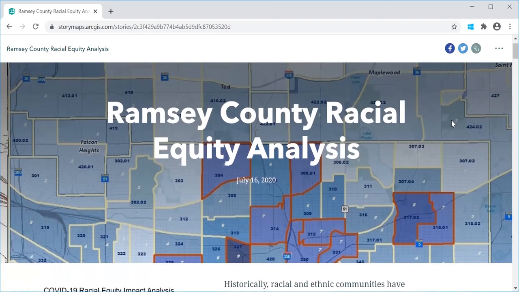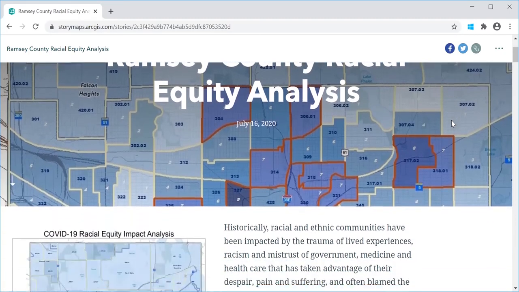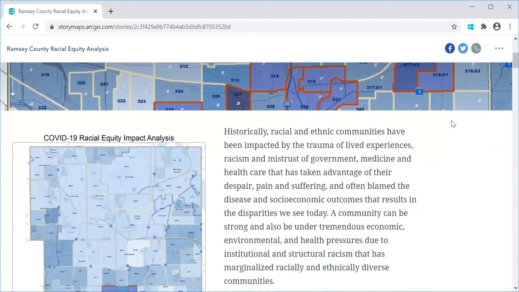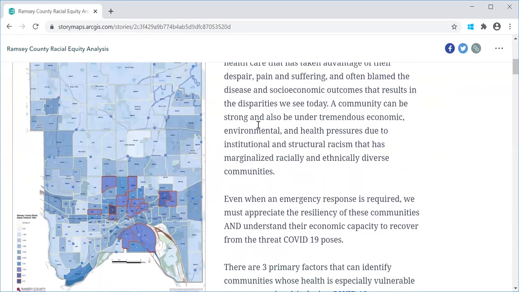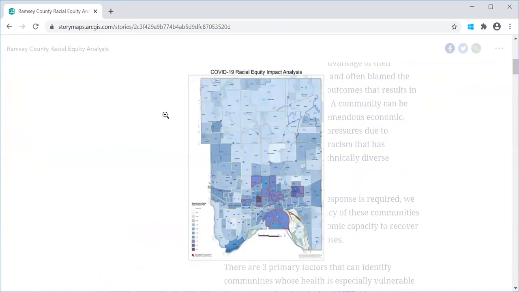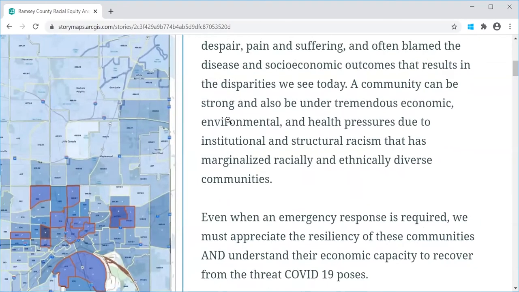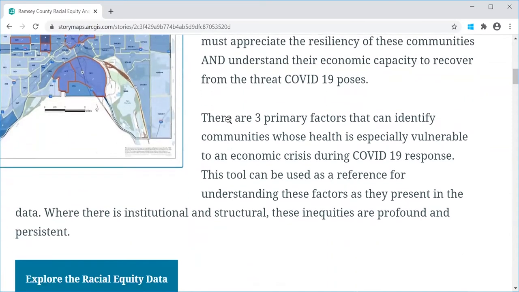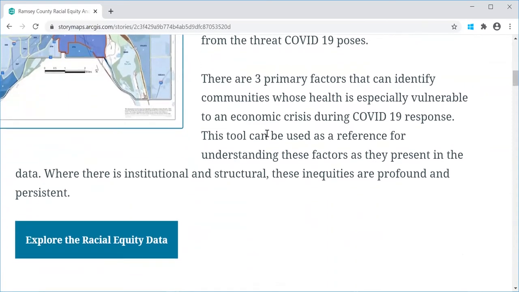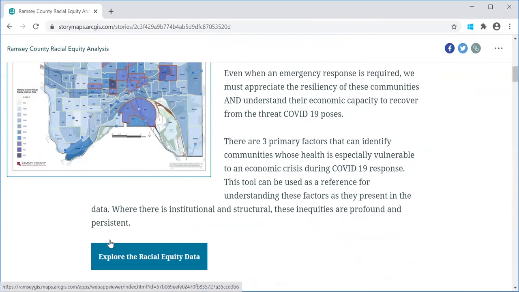So on this first page, you have the story map, which really provides a lot of detail, the historical context about why this map was created. There is a PDF of the map that you can click on and scroll in to have a PDF version, but there is also an interactive map. As you scroll down, it really explains the 3 factors that we considered when creating this tool. And if you click on Explore the Racial Equity Data, that will take you right to the interactive map.